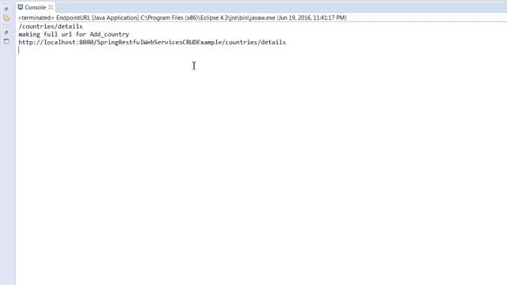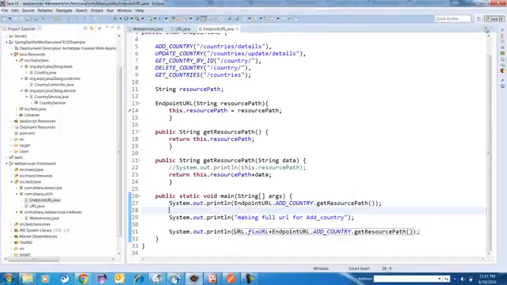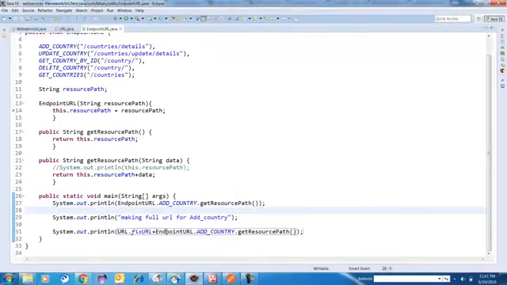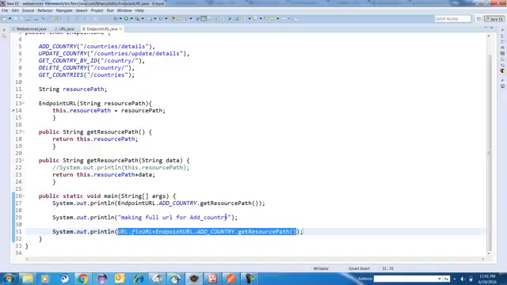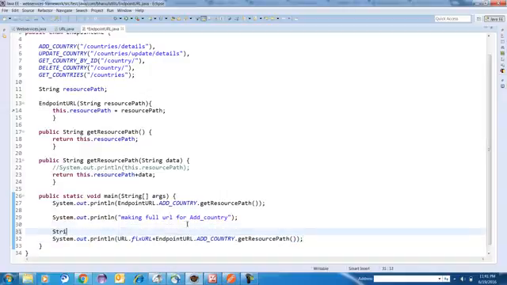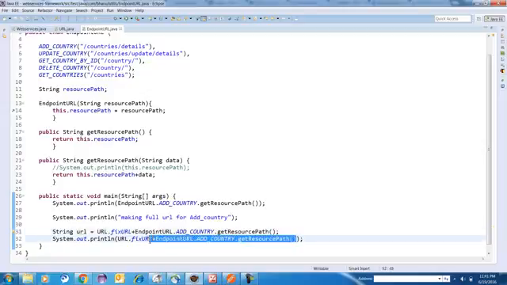You can see that here, right? So this path was constant, and only this path is changing. I think you guys understood what is the role of enum. So what I'm doing is just adding everything. In fact, instead of writing this, I can make one variable URL equal to this, and print this URL here. So basically I'm able to make my full URL for any API, through my API.